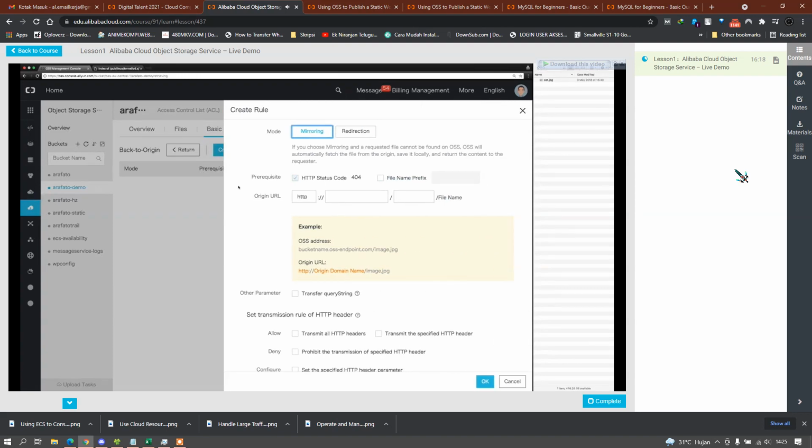And what I want to do, I want to mirror the entire, let's say, Linux kernel archive. Okay, and in case it's not found on my bucket, I want to have it sent or stored on my bucket and then delivered to the requester from there. So over time, I will have more and more data from the origin on my own bucket.